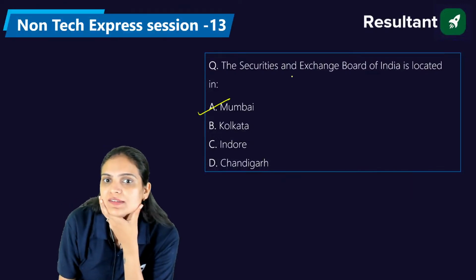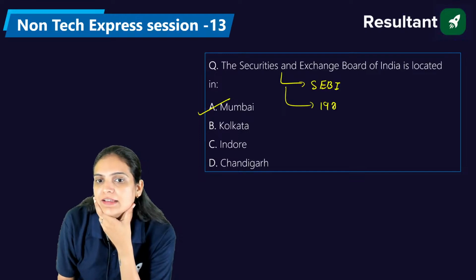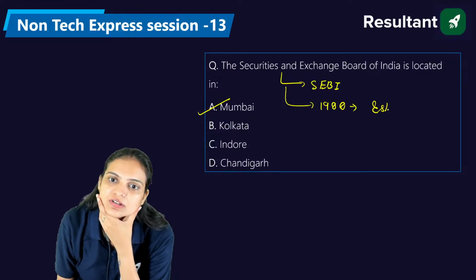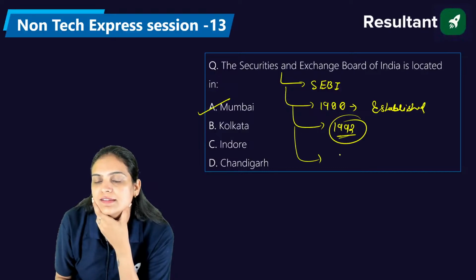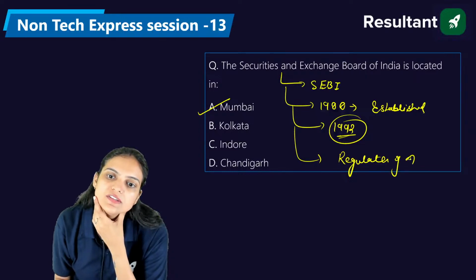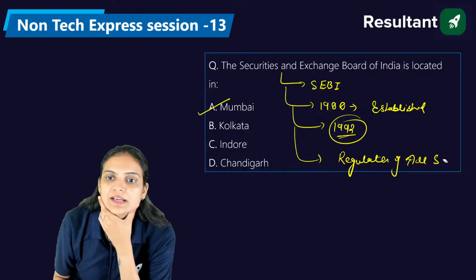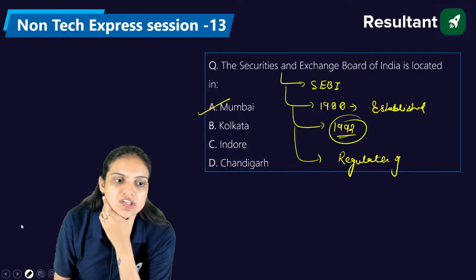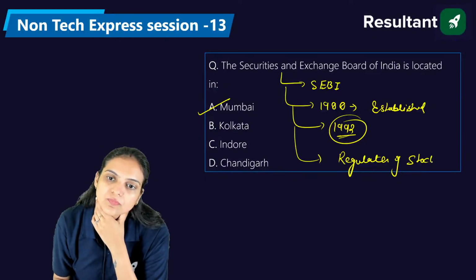If we talk about the Security Exchange Board of India, we can say it's SEBI basically. It was initiated in the year 1988, established in 1988, and became operational from the year 1992. It is the regulator of all the security exchanges we have in India, like the Mumbai Stock Exchange, UP Stock Exchange, NSE, BSE.